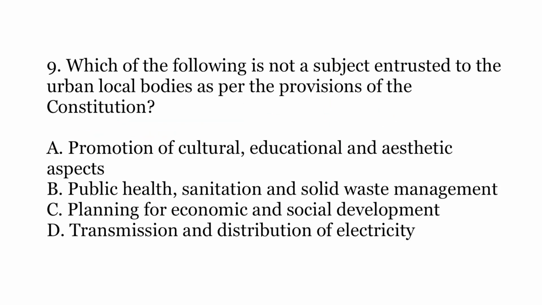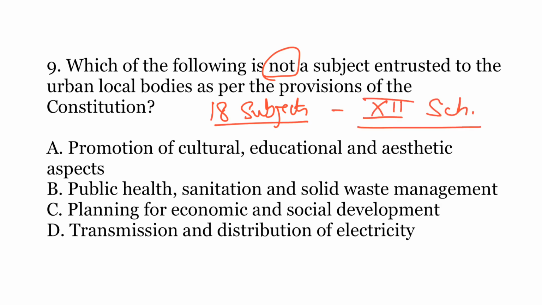Ninth question, which of the following is not a subject entrusted to the urban local bodies as per the provisions of the Constitution? So there are 18 subjects that have been mentioned under the 12th schedule of the Constitution, and these 18 subjects have to be taken care of by the urban local bodies. So you have to tell which of the following is not one of those 18 subjects.